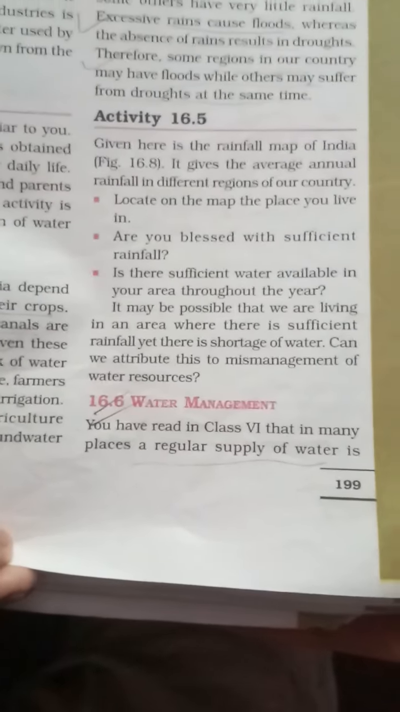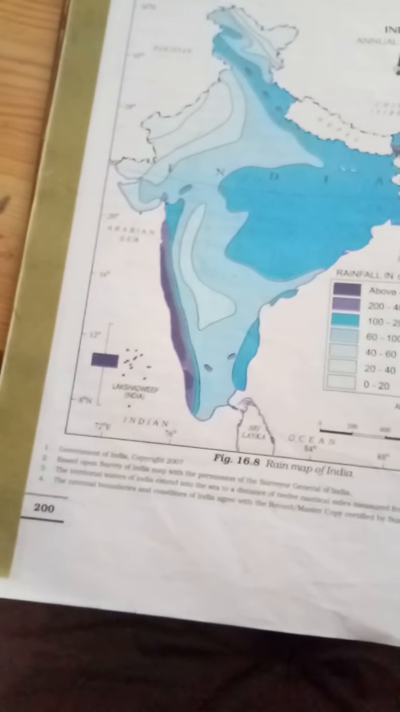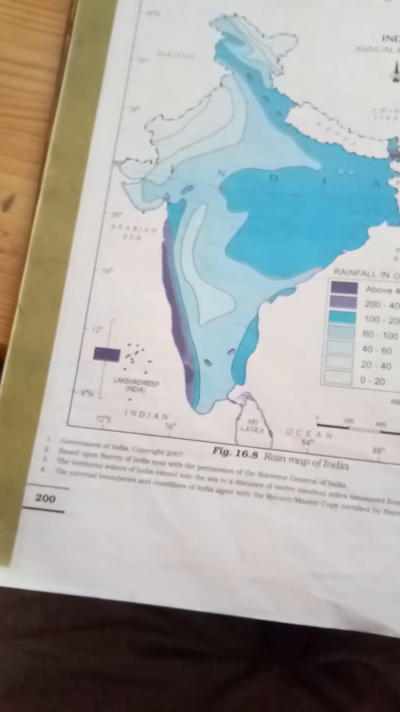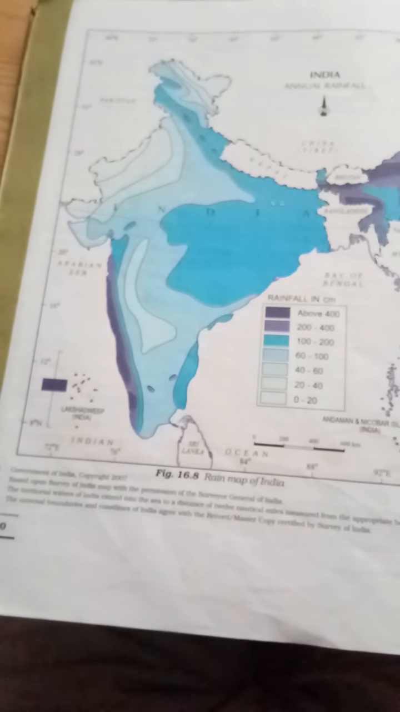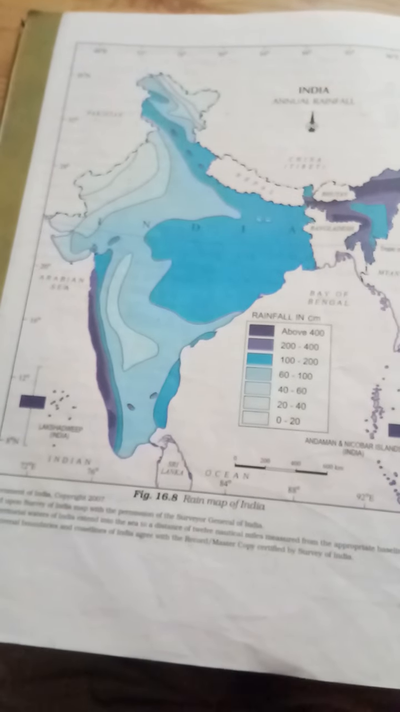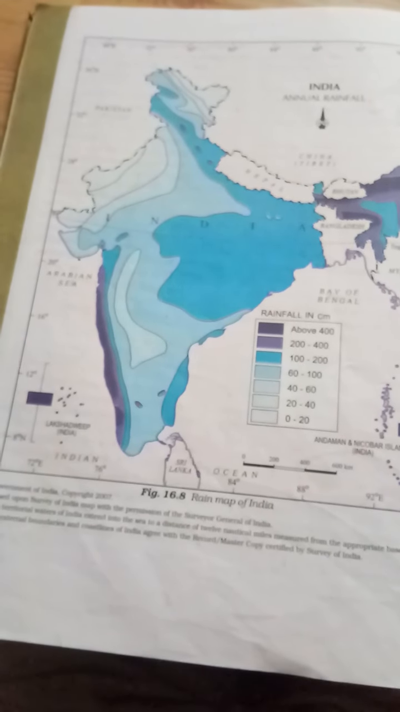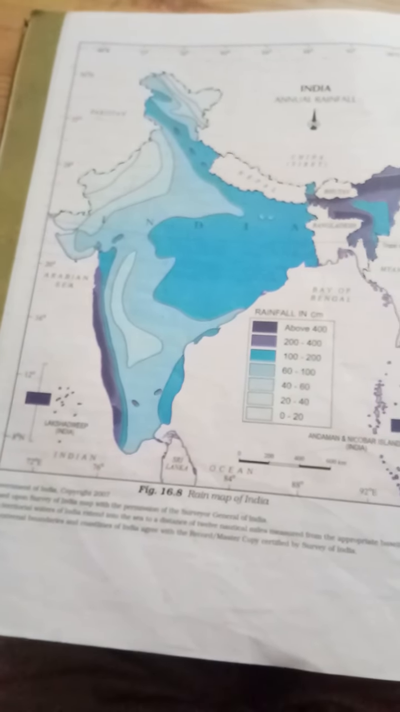So how can we possibly manage water so that we can use it efficiently? Let us understand this. In figure 16.8 of page number 200, India's map has been shown, in which the rain map of India has been shown. Here there is a rainfall distribution, in which some regions witness more rainfall, and those places which have scanty rainfall. Now you can see through the scale, rainfall in centimeters.